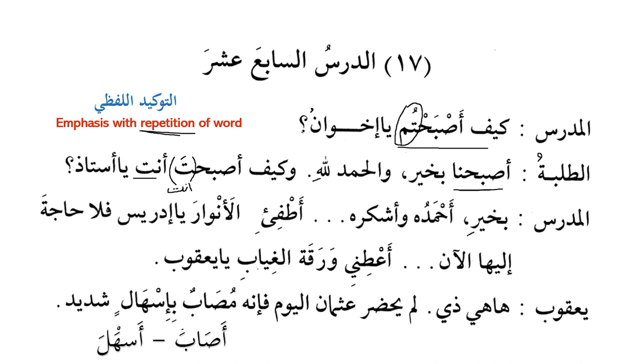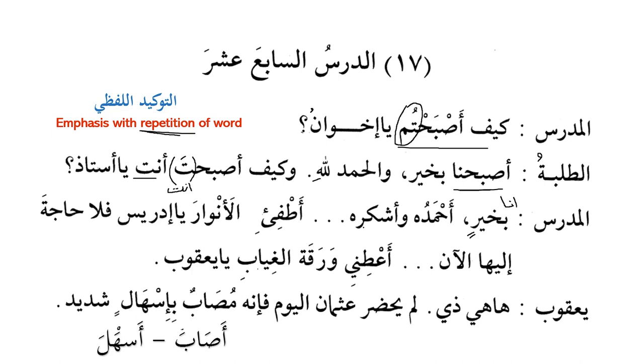Bi khairin. Alright, so bi khairin, if you remember, I told you that the Arabic language is also called lughatul mahdhuf. Yani sometimes mubtada is dropped, sometimes khabar is dropped. So here, can you figure out what has been dropped, or what is mahdhuf over here? Mubtada. Ana bi khairin. So basically it is ana bi khairin, but ana is mahdhuf because there is no need to say that, because it is mafhum, it is already understood. So that's why the teacher says bi khairin, I am fine.